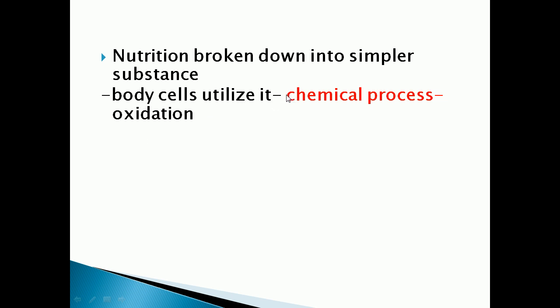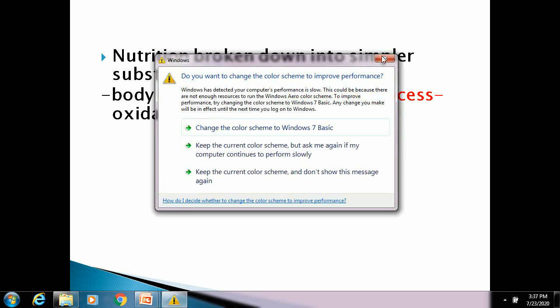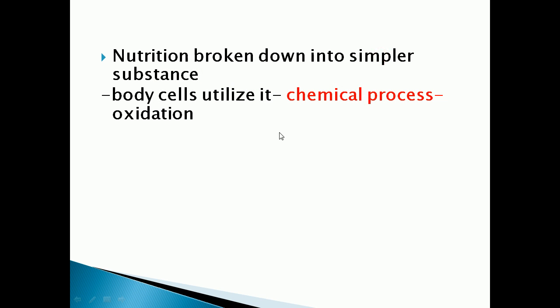How is it broken down? By a chemical process. Chemical process means oxidation process. So food will break down into simpler substances and then it will be utilized by the body cells by the chemical process, that is the oxidation process. In the first chapter we have seen what is meant by oxidation. Oxidation means addition of oxygen.